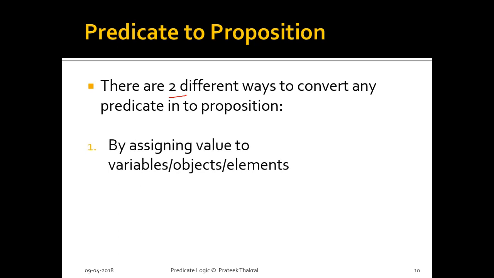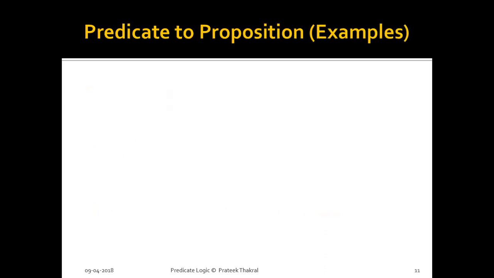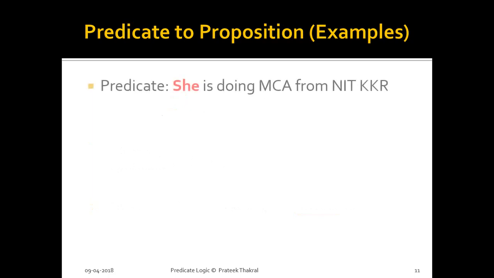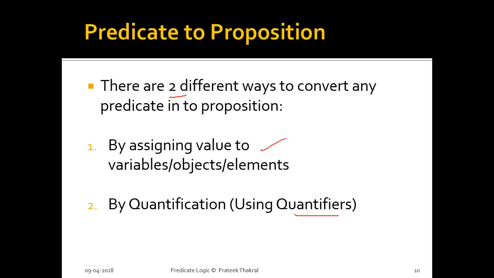And what are the two methods? The first one is by assigning values to the variables, objects or elements in the predicate, which will make it a proposition. And the second most important method to convert any predicate into its equivalent proposition is by use of quantifiers. So let's discuss what quantifiers are, but before that, let us look at examples of how to convert a predicate into a proposition using the first method.